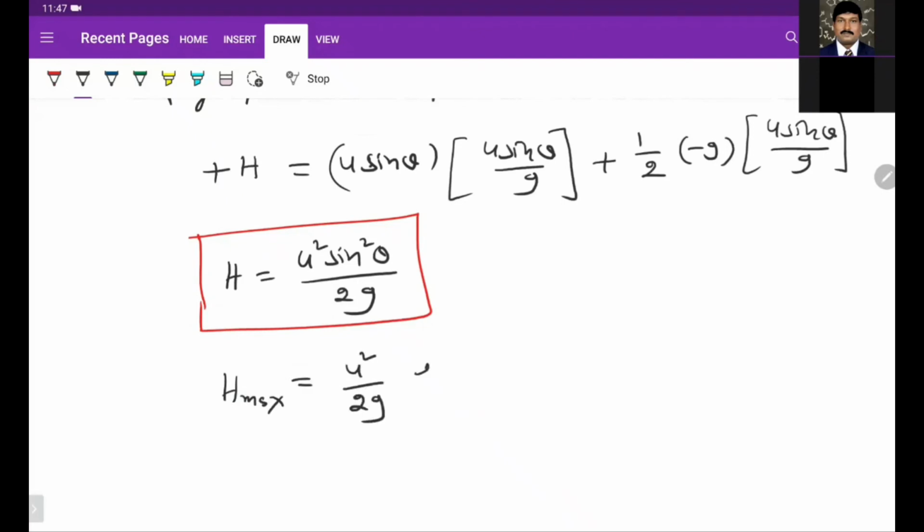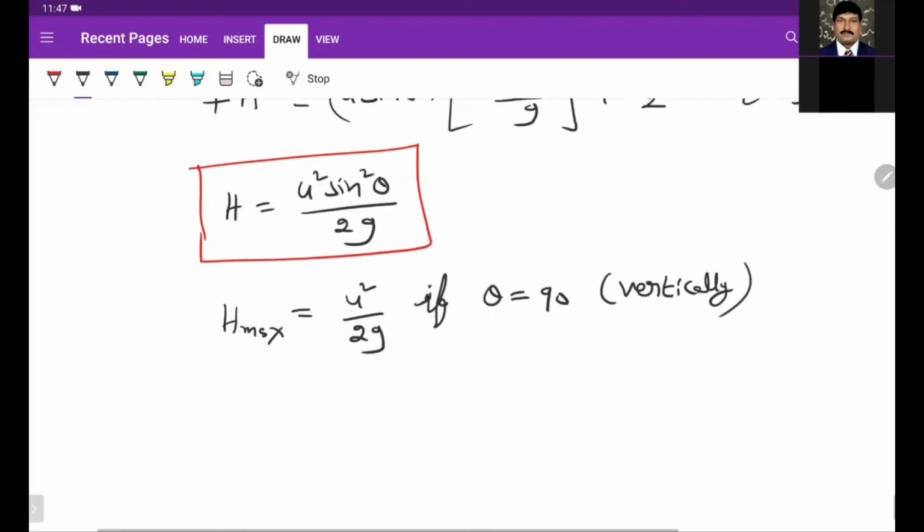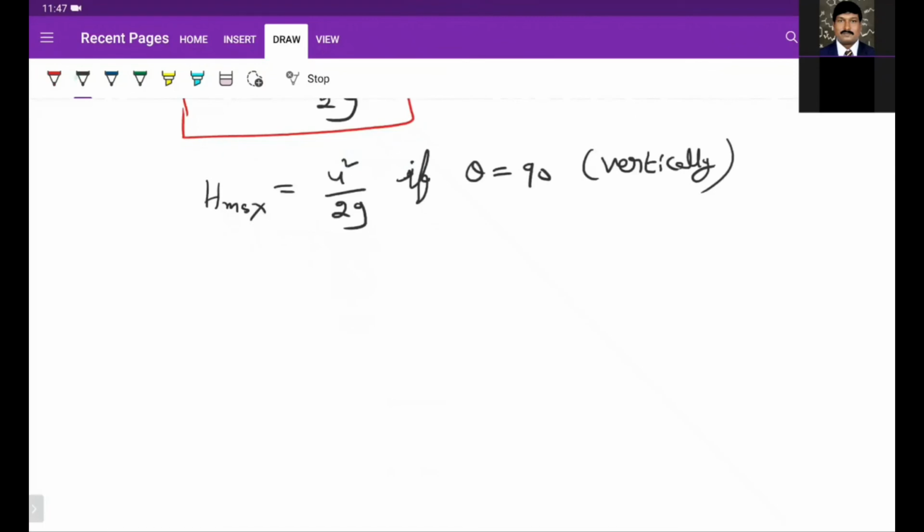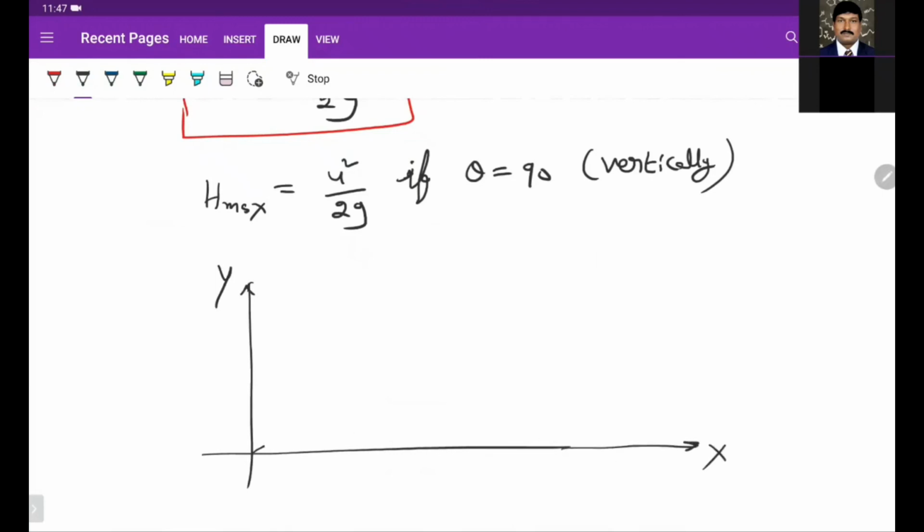If theta is 90, exactly vertically upward. When I project in the vertically upward direction, then only my projected particle will go to the maximum height. For any other angle, the height is always less. For example, in this diagram, this is y, this is x. If I make a small angle, it will go like this and fall somewhere here.